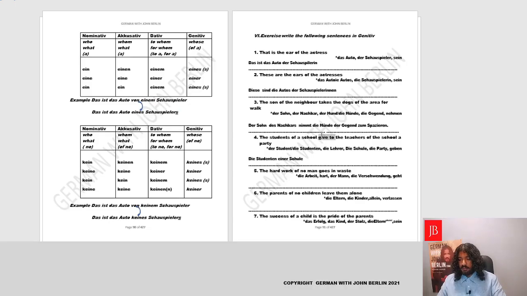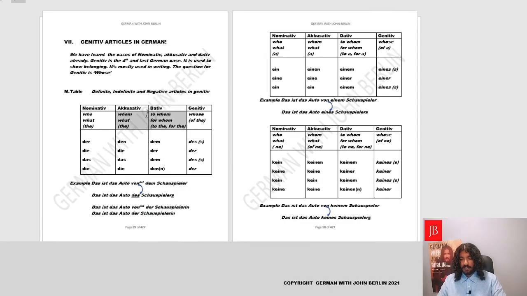Now, what do they do? They give. Give is the verb geben. We need to conjugate it for third person plural. They give. That is the same as the basic form, geben. Die Studenten einer Schule geben, to the teachers. So the question is, to whom do they give? Dative. To the teachers. Teachers is plural.